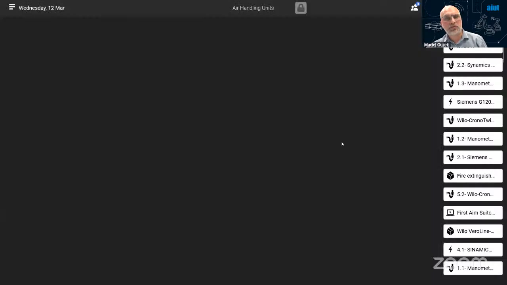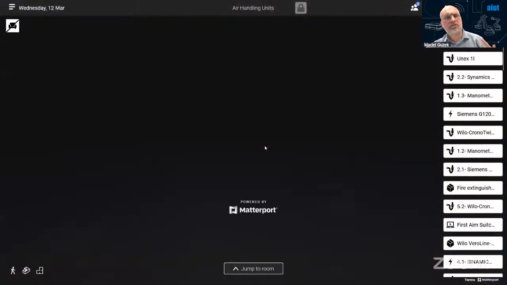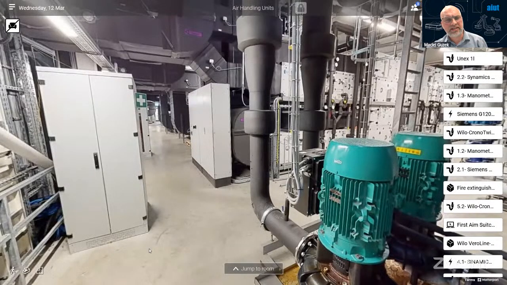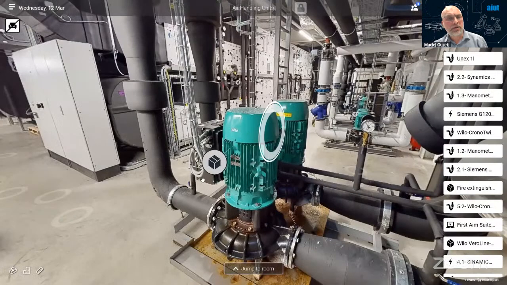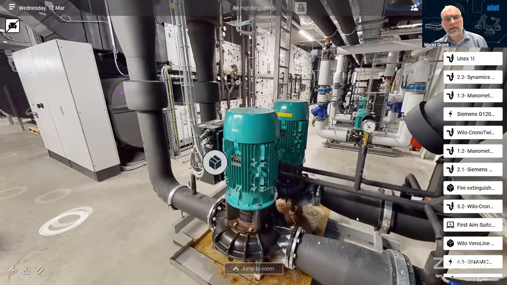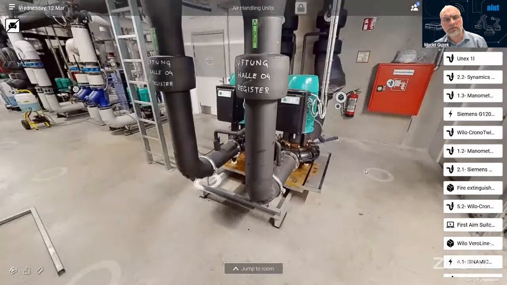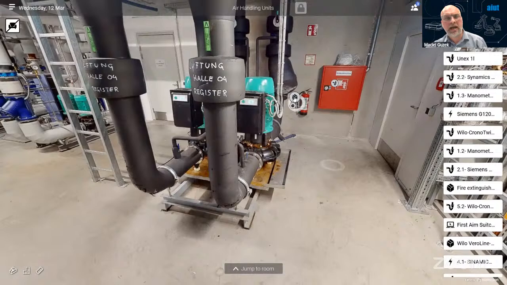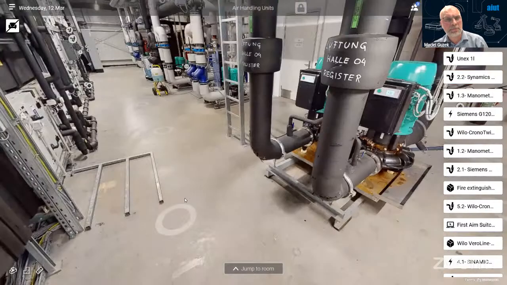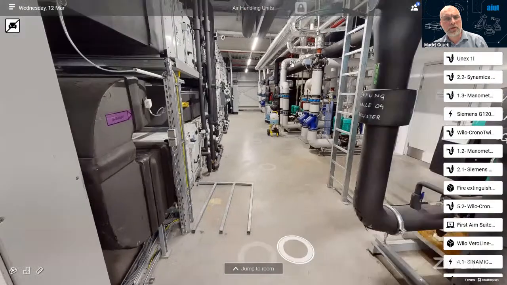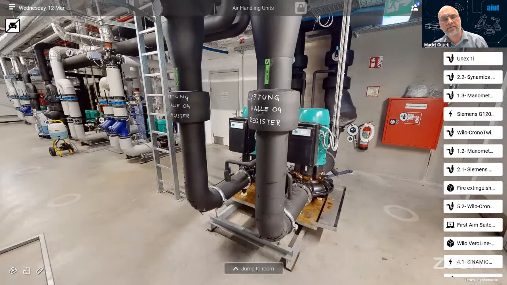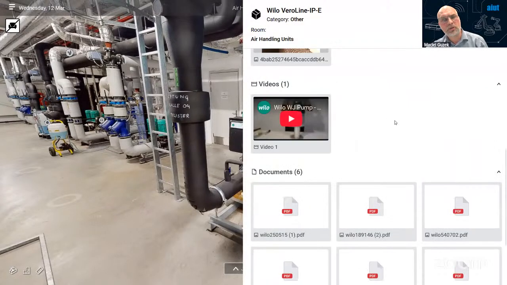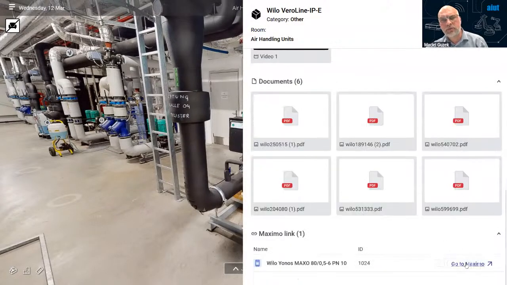So right now I'm moved automatically to Simon and pointed straight to my pump. So I can see where it is, what the surrounding is, how it looks. Michael will show you a little bit more in a moment about Simon itself and how it looks from the Simon user point of view. But from my point of view as an asset manager, I can see all my assets pointed out here and be able to go back to all that information that's stored within Maximo, with the documentation, some instructions, everything in one place.